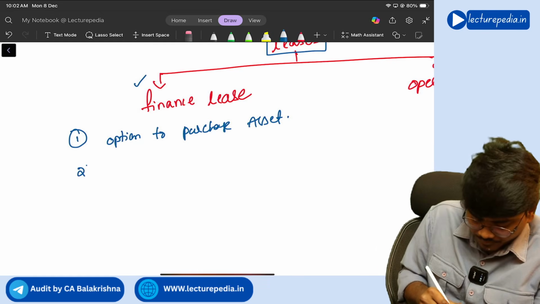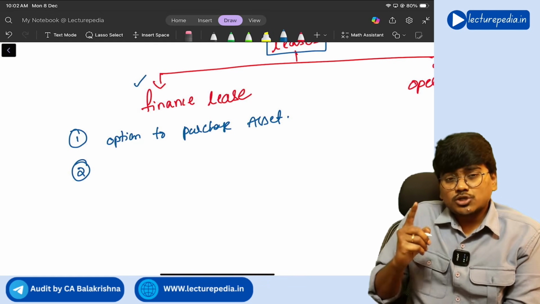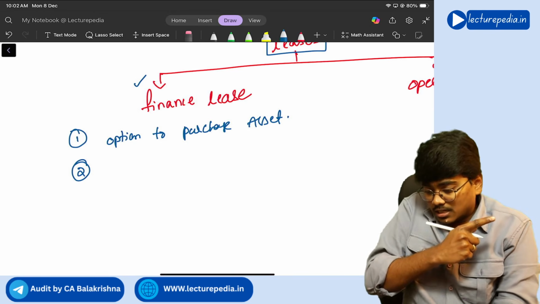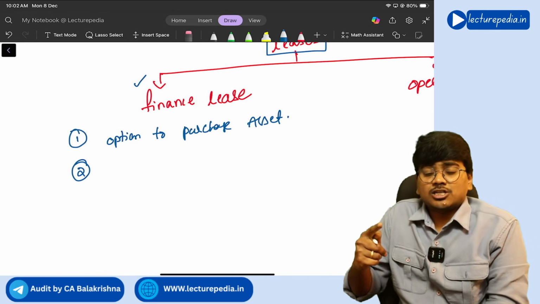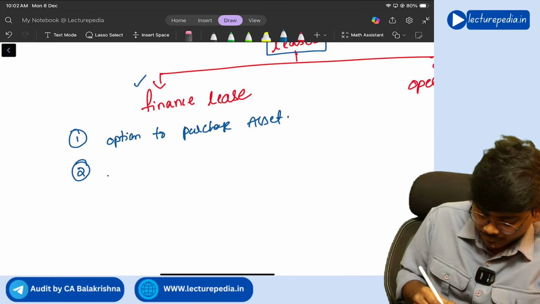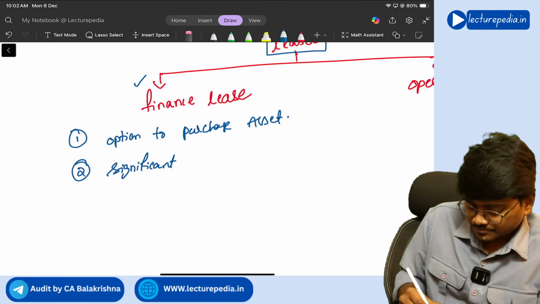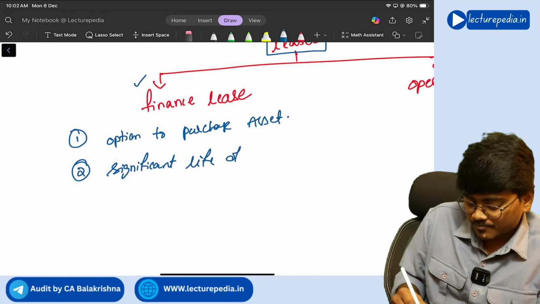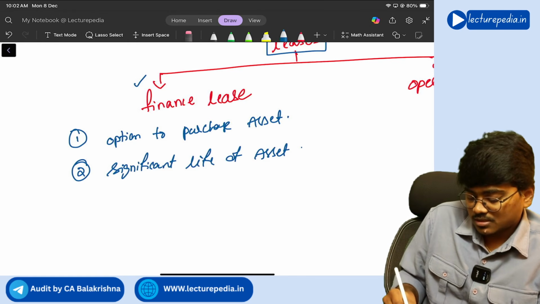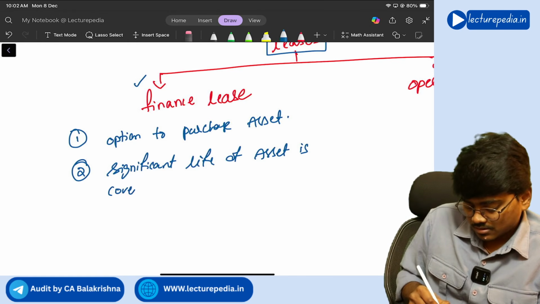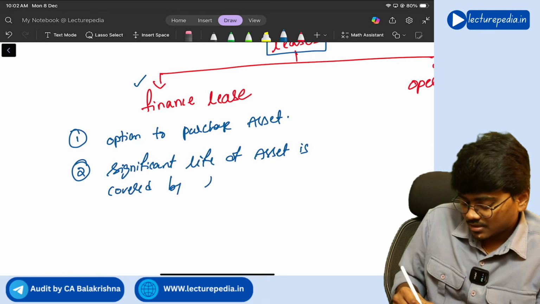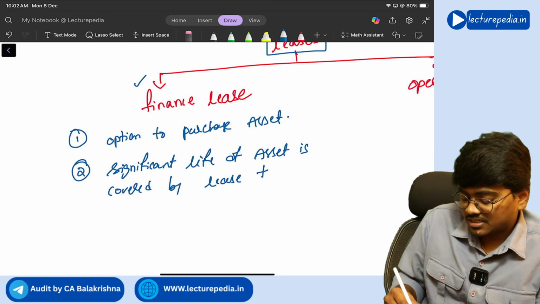Second feature, the lease tenure should cover a significant portion of the life of the asset.